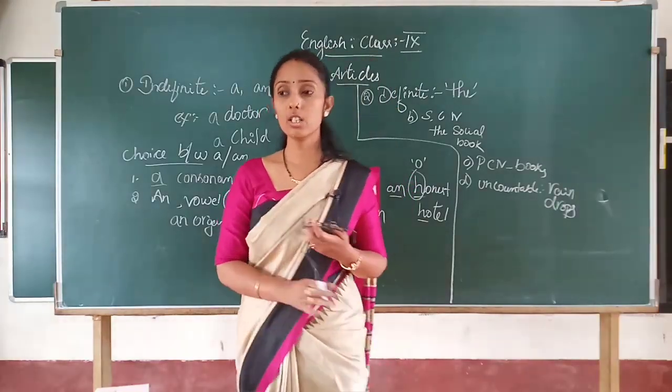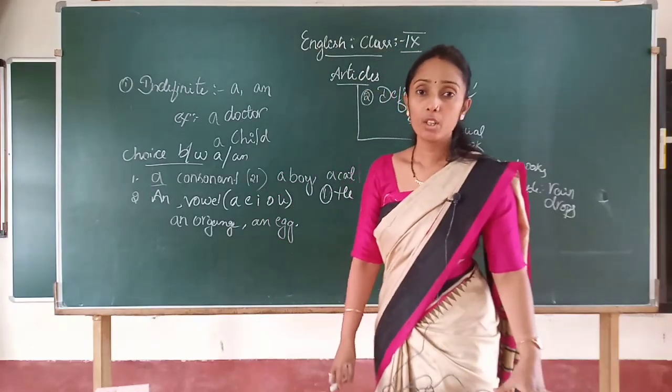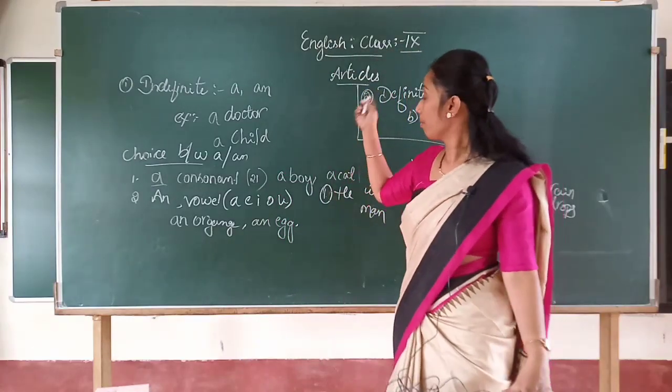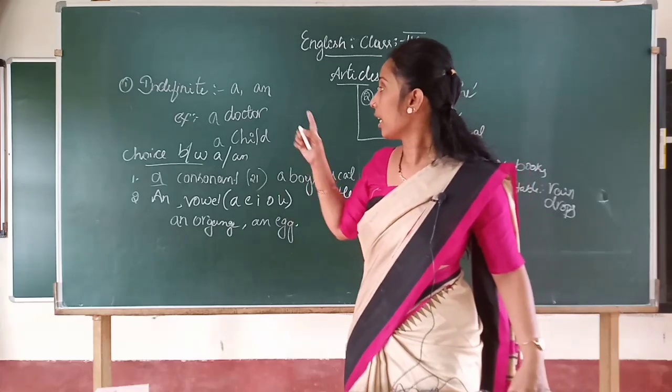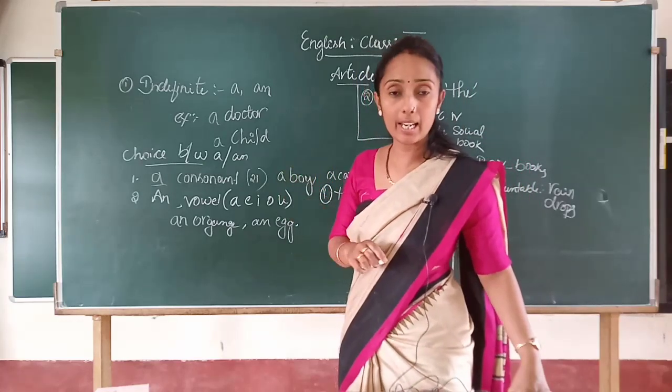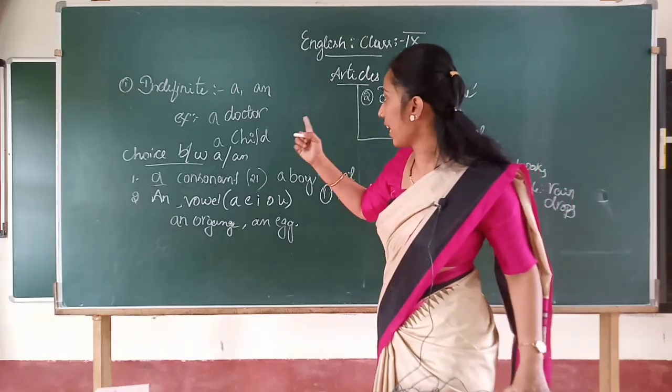Is it clear, children? So whatever we learned today, what are the topics we learned today? Today we learned the meaning of article. Isn't it? Meaning of article. Then in that we learned definite articles. Definite article, like a and an.